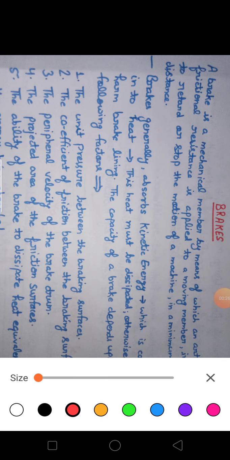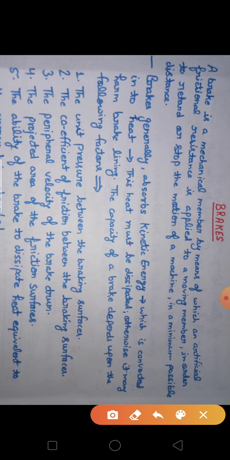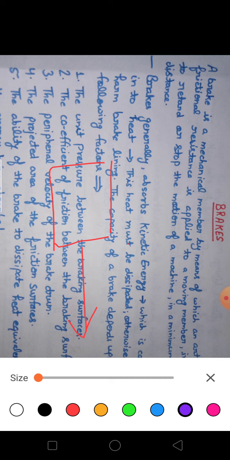So how will this work? First of all, we'll discuss what this artificial frictional resistance is. Suppose you take a body which is moving in this direction. Now let us take another body, which will come into contact with this moving body when we apply some pressure or some force. This is body 2, this is body 1. Body 1 is moving, and you are applying some pressure on body 2 and making it come into contact